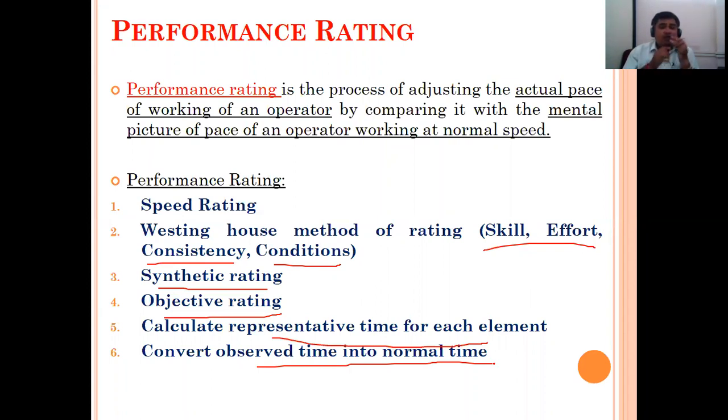Let's say one worker gets an automatic machine, like a CNC machine. You just have to put in the program, put in the new job and run the program. If that worker completed 500 jobs in a month, and all of you know the two machines in our workshop, one is the old lathe machine and one is the CNC. Any doubt in this?